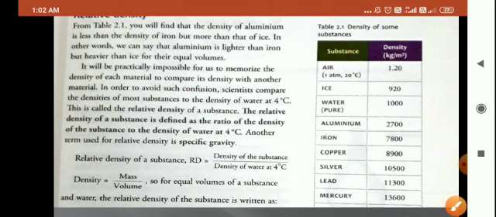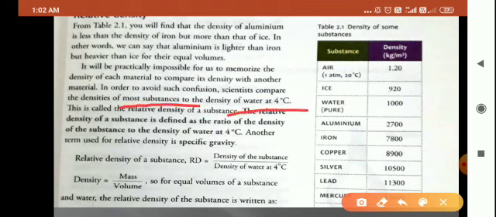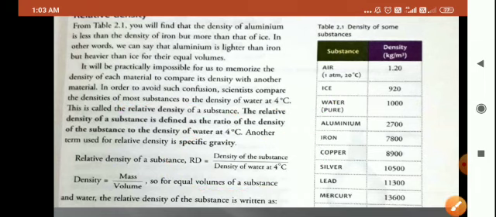Now I am going to read these lines. It will be more clear to you. Children, it would be practically impossible for us to memorize the density of each material to compare its density with another material. To avoid such confusion, scientists compare the density of most substances with the density of water. If we compare the density of a substance with the density of water at 4 degrees Celsius, then that is known as your relative density. That is why the definition is given.